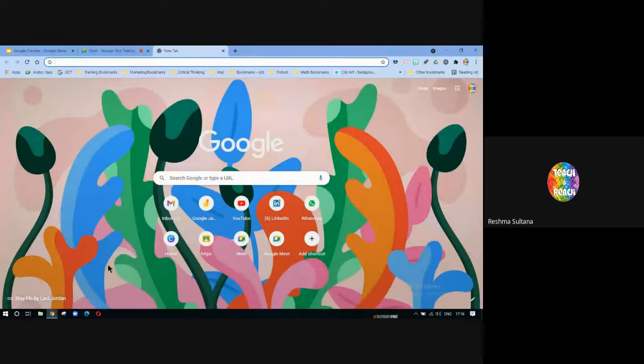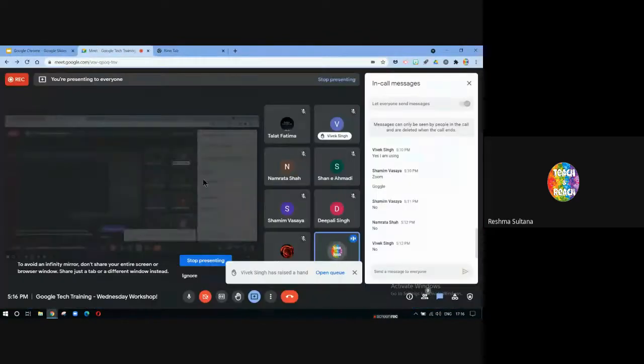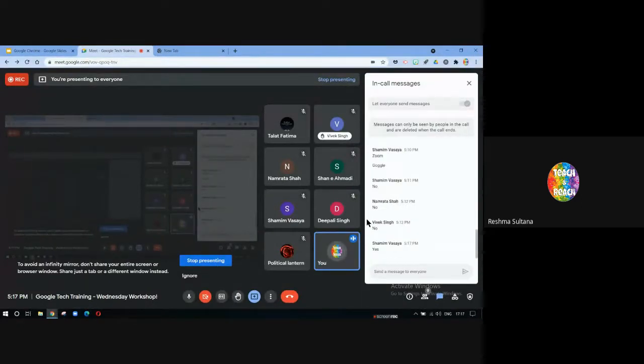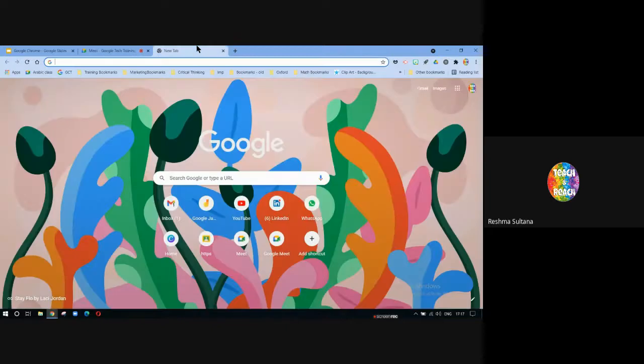Now, I hope this part is clear with everyone. You can type yes in the chat box if it's clear, how to install Google Chrome and how to use it. This information is not only useful for you, but also for your kids, that is your students or your children who are using a laptop or computer. You can tell it to them, or your colleagues, if they are new to it, you can also share it with them.